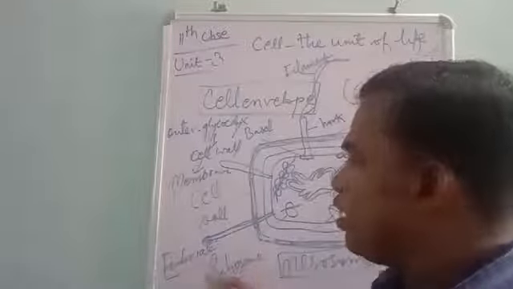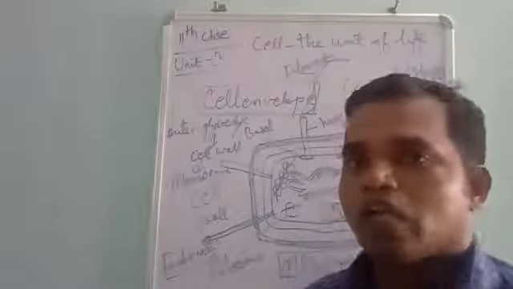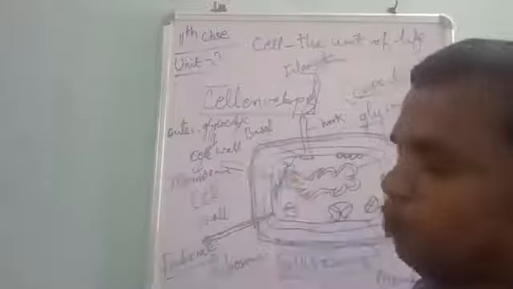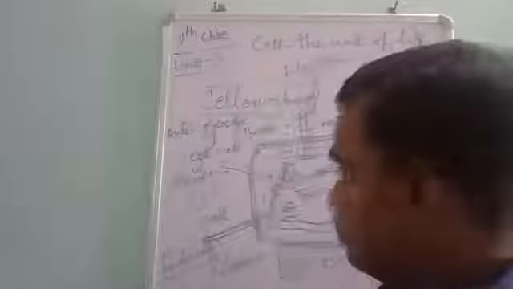Another one is a very thin and long tubular structure. That we call a fimbriae. The fimbriae help to attach the bacteria to solid surfaces. Okay, so we will go one by one. So let's look at the cell wall of the bacteria. The cell wall of the bacteria is composed of peptidoglycan.